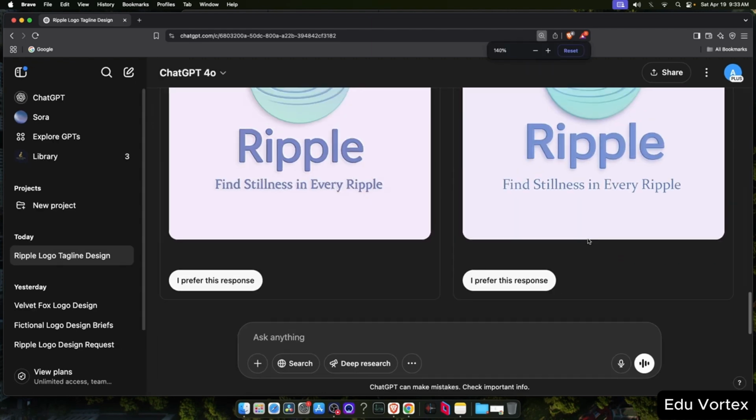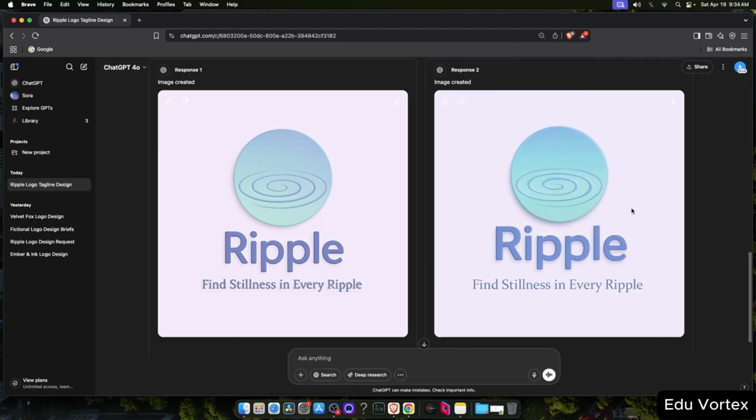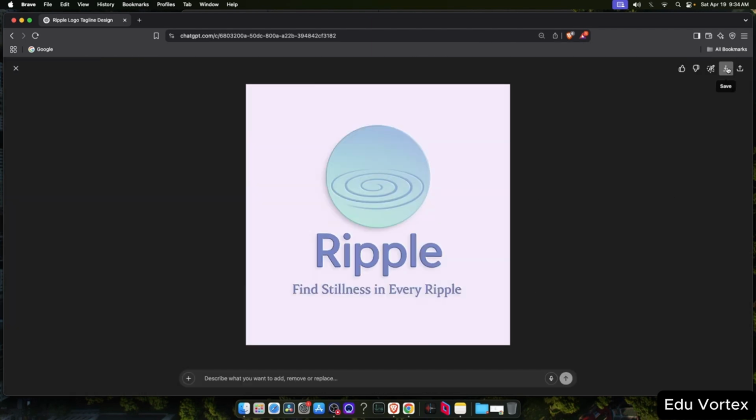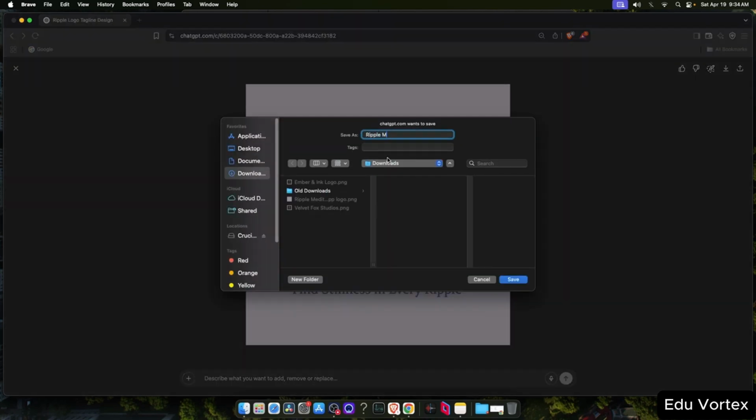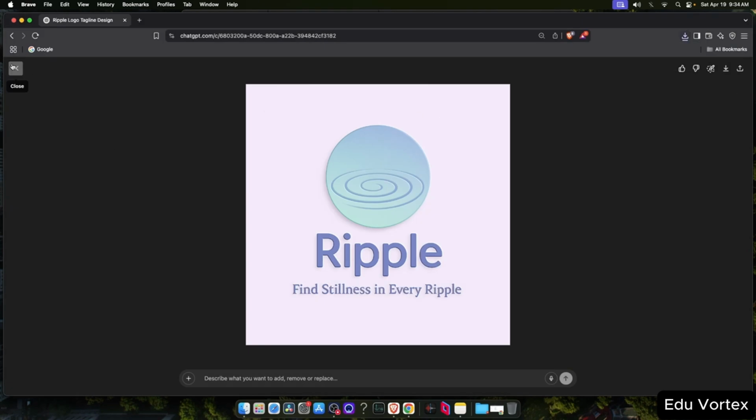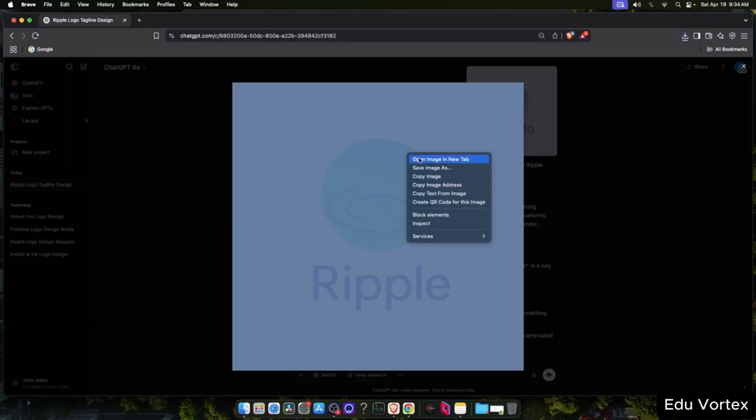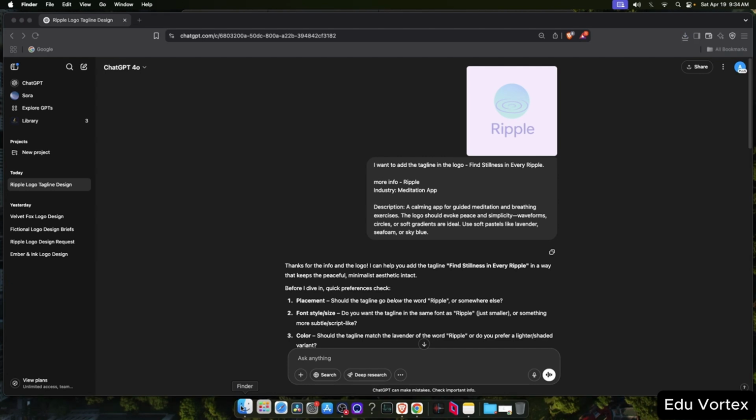Looking at both options, I personally prefer the first one. I'll zoom out and show you the comparison. Yes, the first version looks great, so I'm going to download it to my device. And just like that, we've updated our logo using ChatGPT.